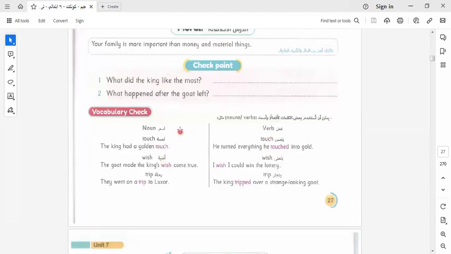Okay. Here we have some vocab. We have the noun touch here: golden touch. Here is a noun. King's wish. Trip, on a trip. Here we have touch it; this is the verb. We have here two words that can come as a noun and can come as a verb. Like what? Here we say golden touch. Here we have he touched it. Here we have King's wish. Here we have I wish. So here we have a trip. Trip here is a journey, but trip here is to turn something into something strange.